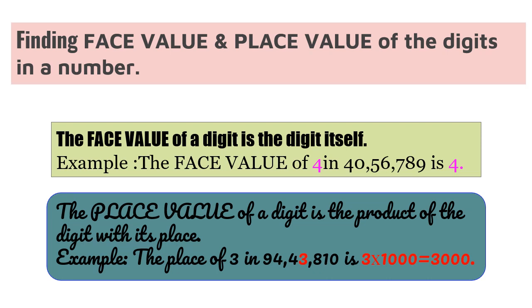Example, the face value of 4 in 40,56,789 is 4. Now let us have a recap of place value. What is place value of a digit? The place value of a digit is the product of the digit with its place. Example, the place value of 3 in 94,43,810 is nothing but 3 along with its place. That is, 3 is in 1000 place. So 3 into 1000, which is 3000.